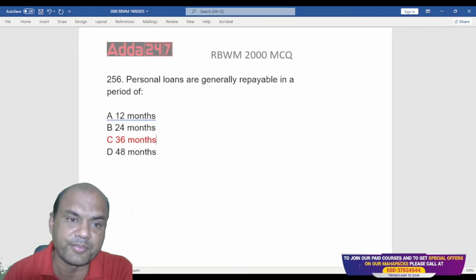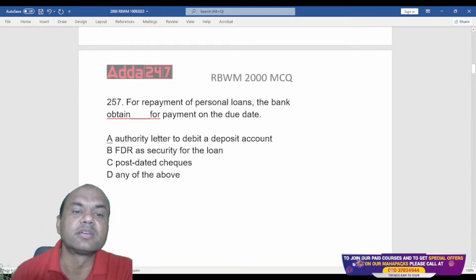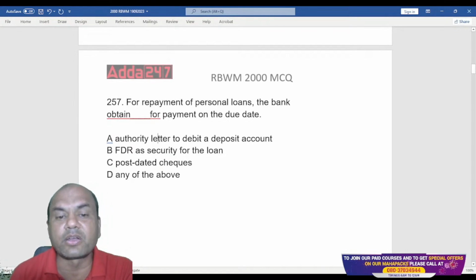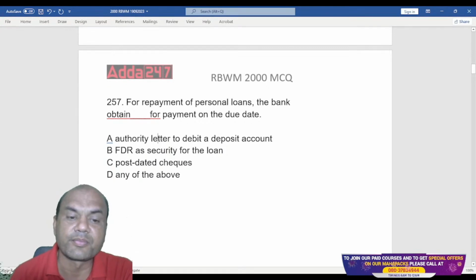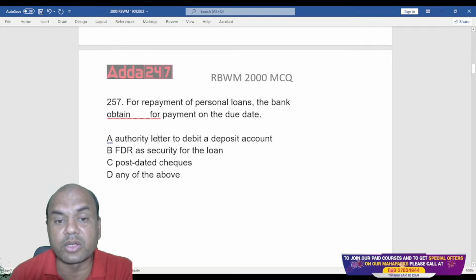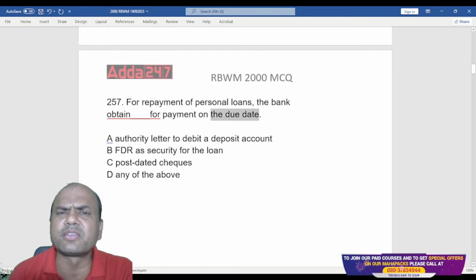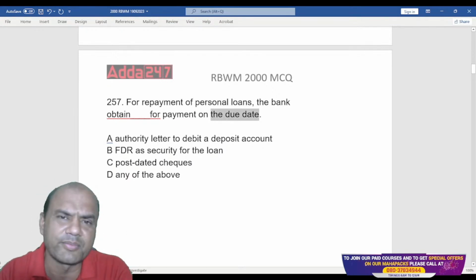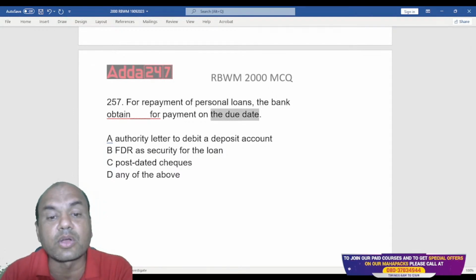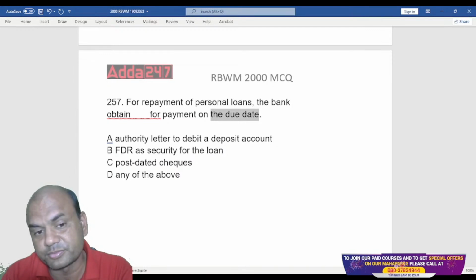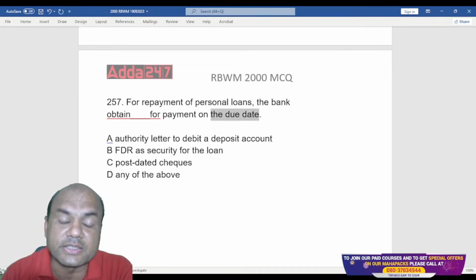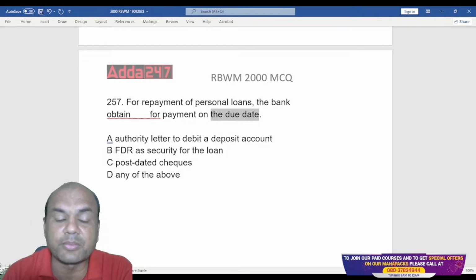Chalo, next one. For repayment of personal loans, banks obtain dash for payment on the due date. So what do the banks obtain? On the due date, the customer should pay. Means every month we have that EMI date, right? So for that date, what do the banks take? A, authority letter to debit a deposit account. B, FDR as a security for the loan. C, post-dated cheques. D, any of the above.